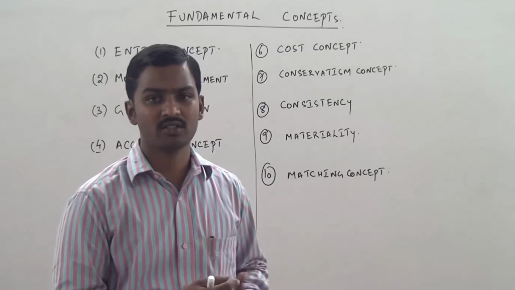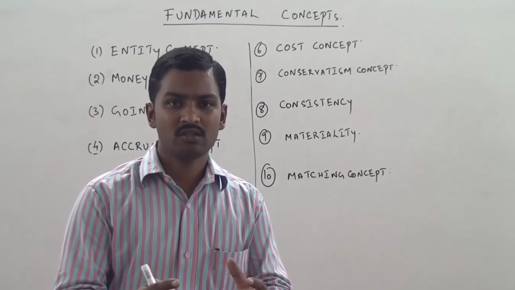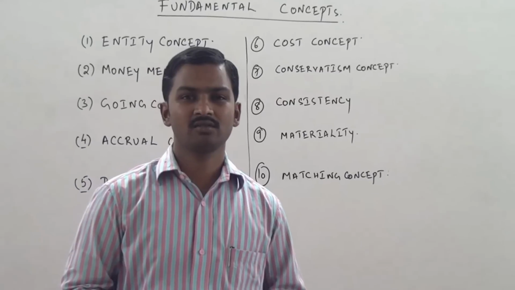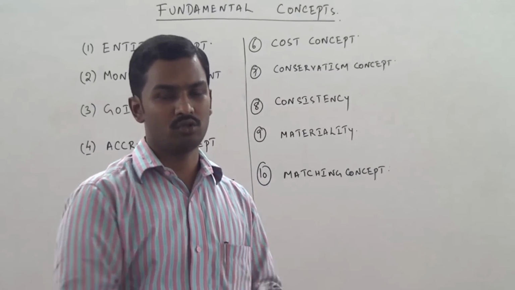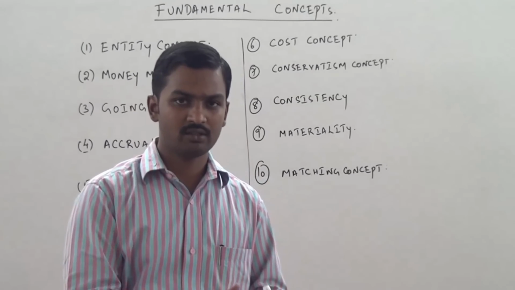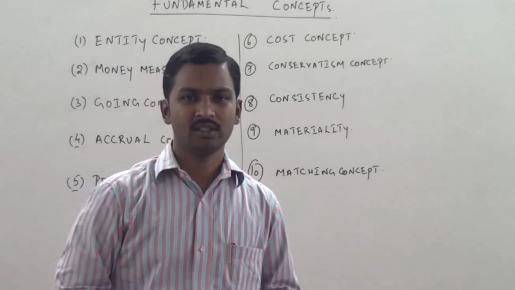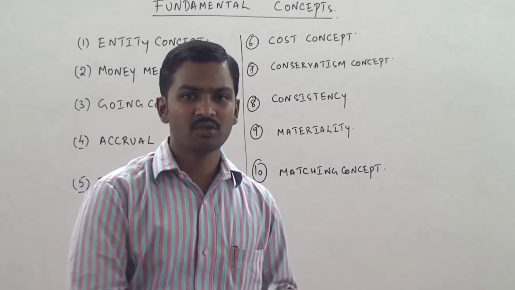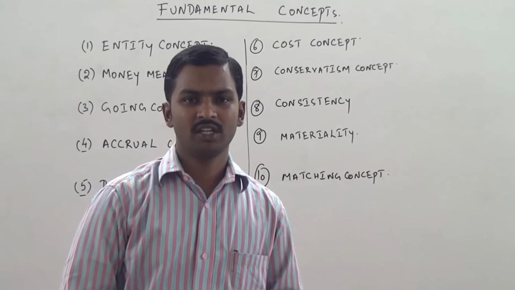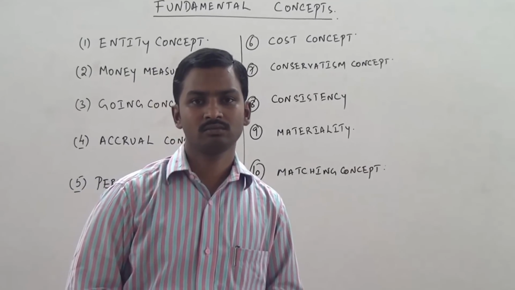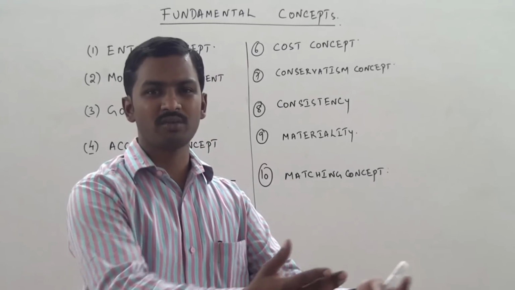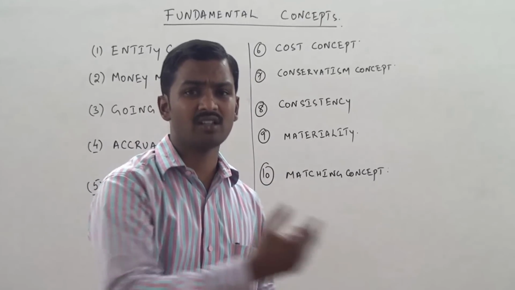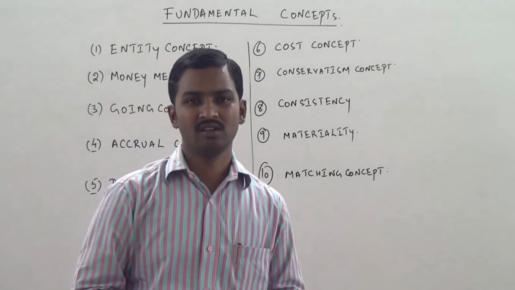I will give you an example to understand this. You have purchased goods, and at the end of the year, goods costing 10,000 are unsold. But when you go to the market, you find that the market value of these goods has fallen. It is now only 8,000. So when you sell these goods in the market, you are not going to get 10,000, you are going to get only 8,000. So we have lost 2,000. It's a loss for us.